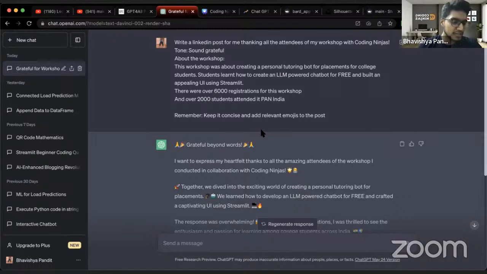Which is better, Google or ChatGPT? Yeah, it depends on your use case. To be honest, if I want to create creative content, then I prefer ChatGPT. But if I want updates on live events or things that are happening right now, then I go for Bard. It's like asking which is better, VS Code or PyCharm, or Jupyter or PyCharm.